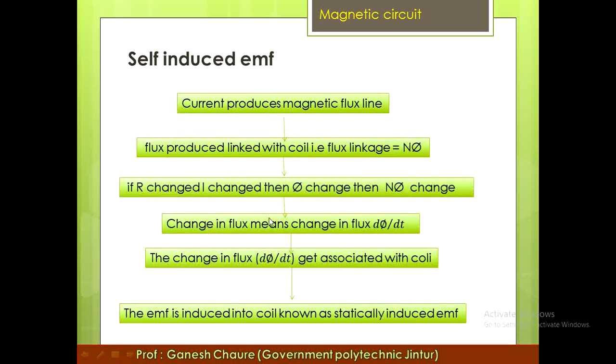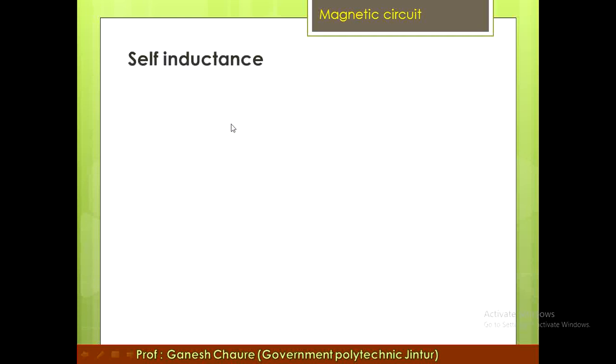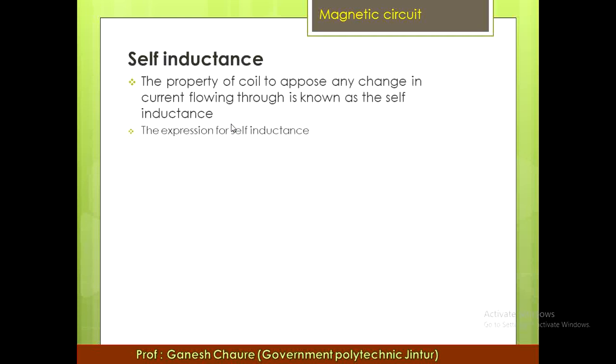The change in flux means d phi by dt, flux changing with respect to time dt. This change in flux d phi by dt gets associated with the coil, and the EMF induced into that coil is known as the statically induced EMF, that is the self-induced EMF.